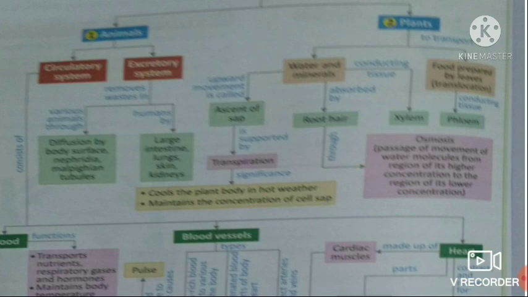Now the second type of transportation is translocation of food material which is prepared in the leaf, and it is done with the help of another type of conducting tissue or vascular tissue called phloem. In phloem, sieve tubes are found, and the food will pass through these sieve tubes and reach different cells of the plant body. This is all which we read in this chapter.